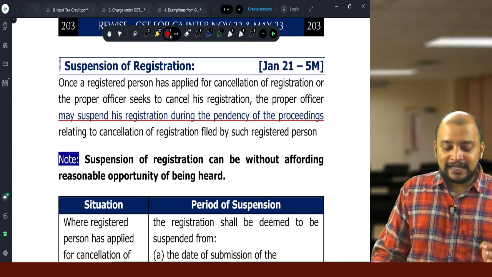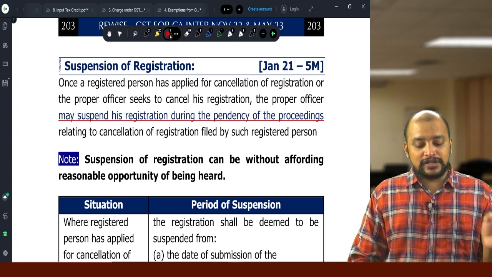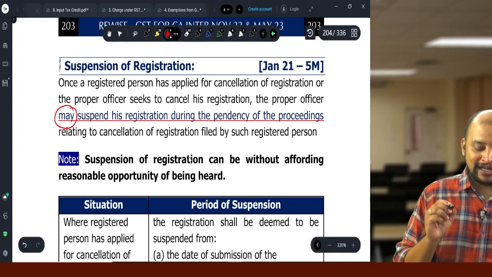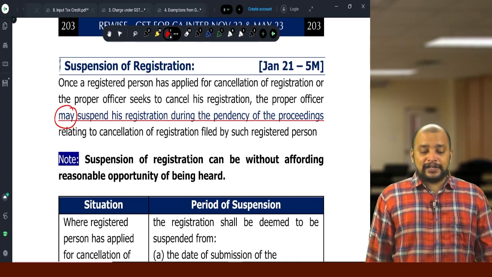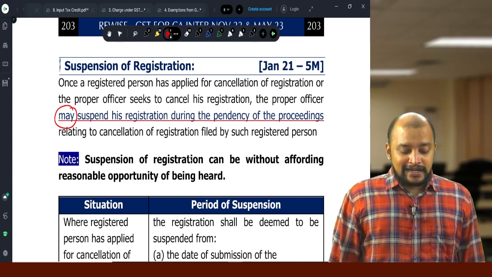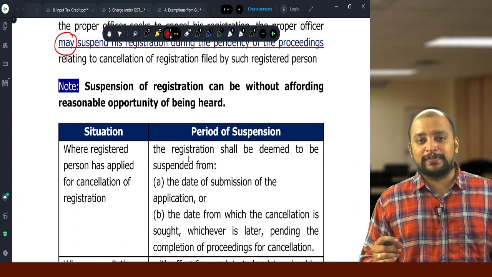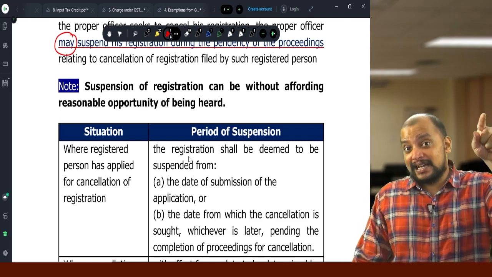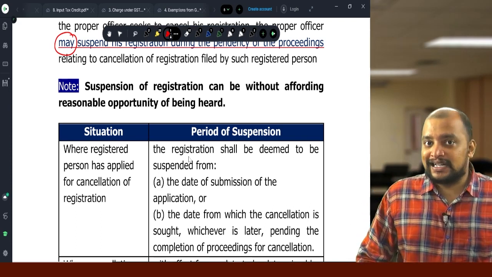Once a registered person has applied for cancellation of registration or the proper officer seeks to cancel the registration, they may suspend the registration during the pendency of the proceedings relating to cancellation of registration. And suspension of the registration can be without affording a reasonable opportunity of being heard, because they already gave a notice for cancellation. For cancellation only notice is required, not for suspension. So for suspension they can suspend any time.